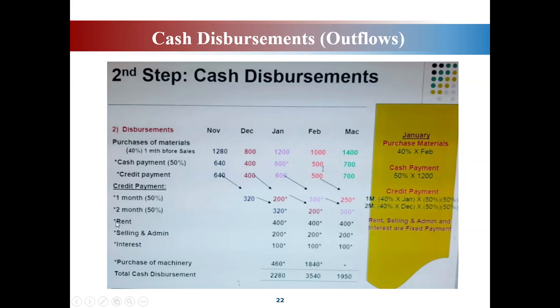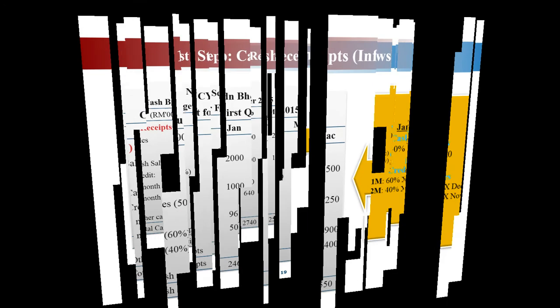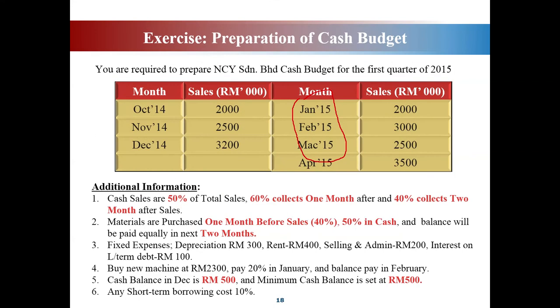Okay. Next, kita ada item lain selain daripada purchasing. Okay. Under cash disbursement ni ada information given to you. Rental. Kan? Dia ada sebut sini. Fixed expenses just now. Okay. You have to look at the information. For cash receipt, you only concern about the cash sales sebab tak ada any other income yang lain kan. Kalau ada rental semua, you kena masuk dalam cash receipt lah. But here dia ada bagi additional fixed expenses. Depreciation 300, rent 400, selling and administration 200, interest on long term debt 100.